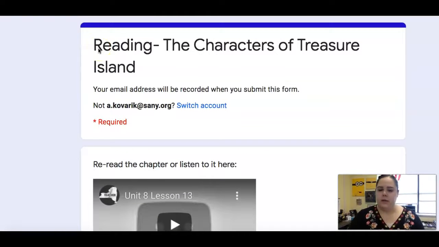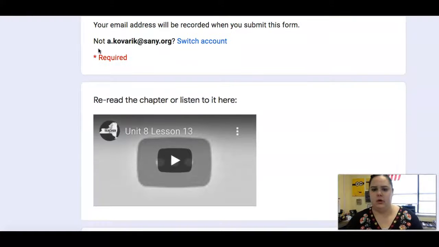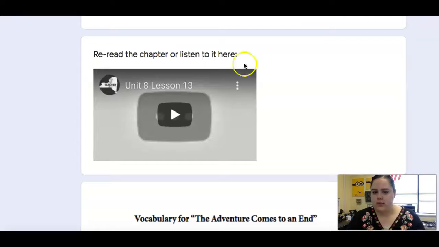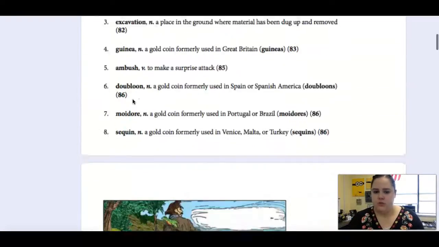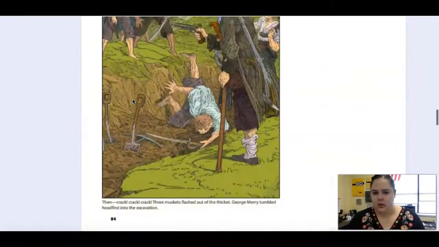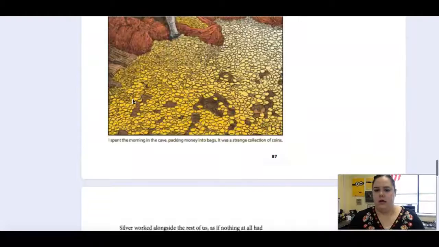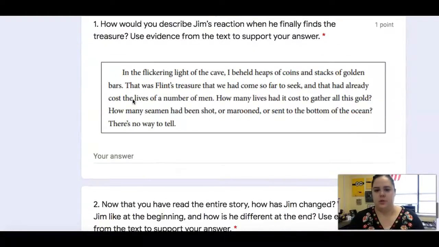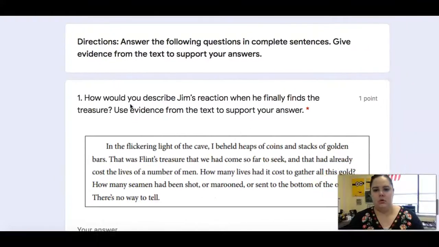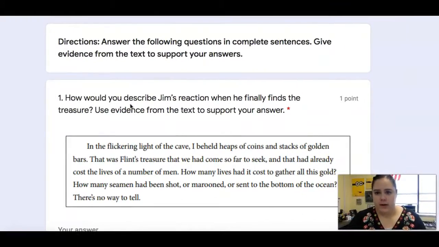We're going to be looking a little bit closer at the chapter we read last lesson. So the first thing you're going to do is reread the chapter, or you can listen to it in this video. So pause me and come back once you have reread this chapter. All right, now that you've read the chapter, we're going to answer some questions.